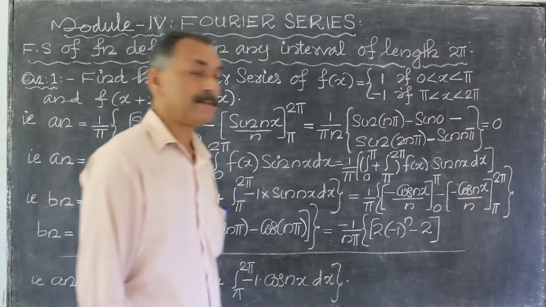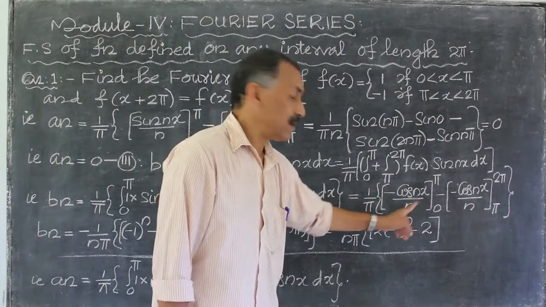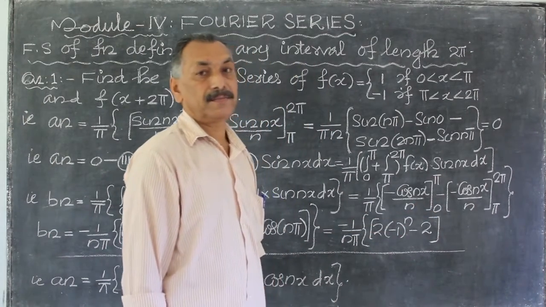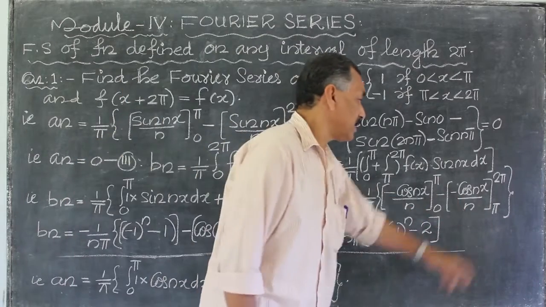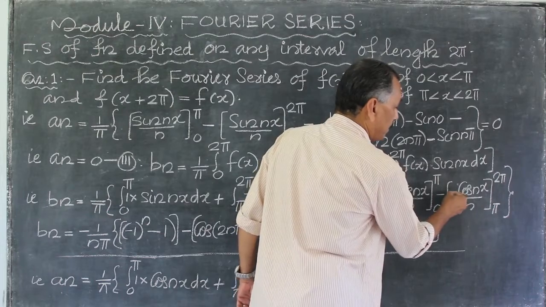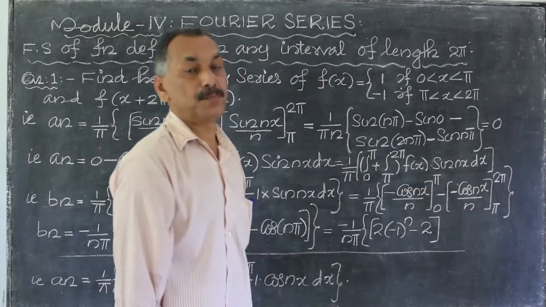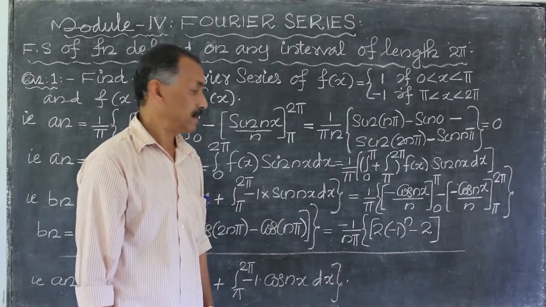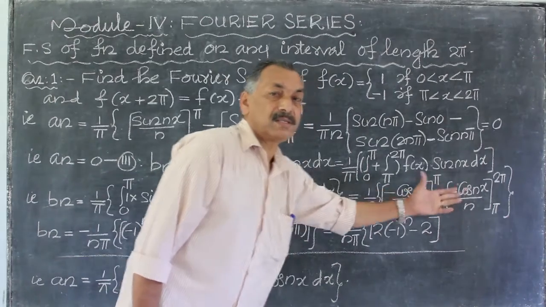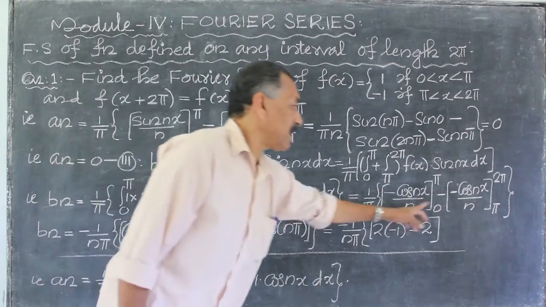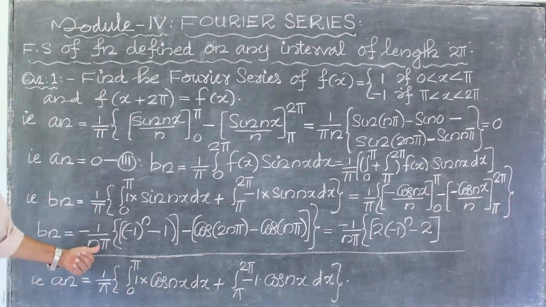That is equal to 1 by pi. The integral of sin nx is equal to minus cos nx by n between the limits 0 to pi, minus this minus, integral sin nx is minus cos nx by n between the limits pi to 2 pi. Second, that is equal to 1 by pi. And the minus, here also minus, take minus outside. Then 1 by n also take outside. That is minus 1 divided by n pi.